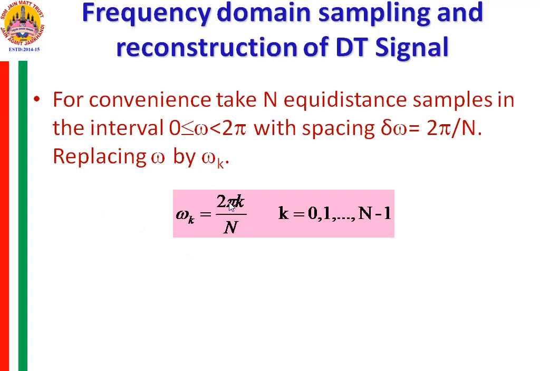Omega k is equal to 2 pi k by N. When k is equal to 0, you get the initial sample. When k is equal to 1, you get the first spacing. For k equal to 2, you get the second spacing. And for N minus 1, you get the Nth spacing. Likewise, you divide the entire interval 2 pi into N different spacings.